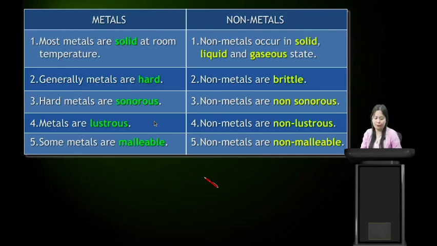So this leads us to the fifth property of metals and non-metals. Some metals are malleable, meaning they can be beaten into thin sheets, whereas non-metals are non-malleable, meaning they cannot be beaten into thin sheets.